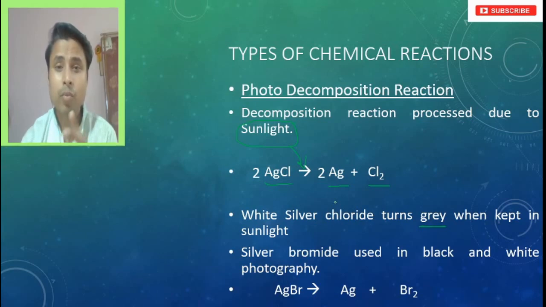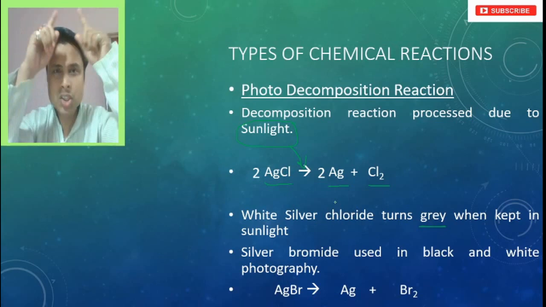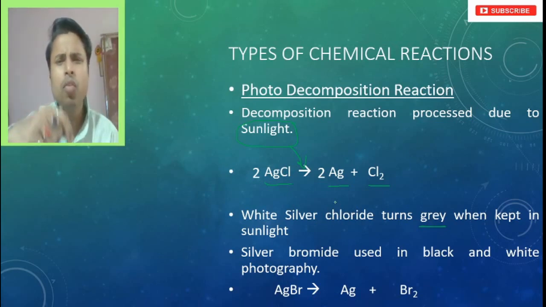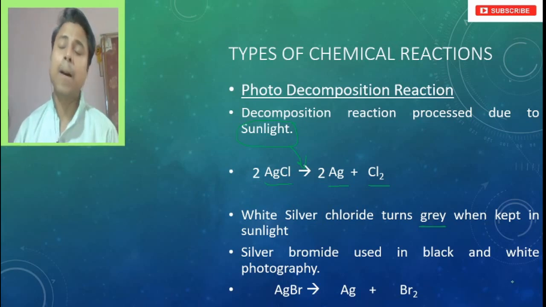There also, when we click this, the silver bromide gets exposed to the light, and because of the exposure to light, the silver and bromine get separated, due to which a shape comes, the negative comes, and from that negative the photo used to be developed, right? So this silver bromide, which breaks into silver and bromine, again is not balanced. Yes, is it? Yeah, it is not balanced.